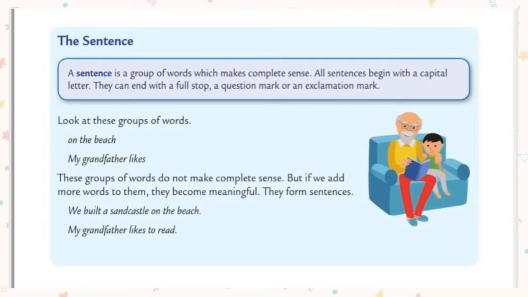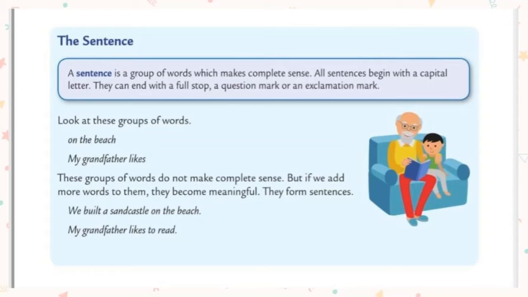Look at the sentences. On the beach. It is not a meaningful sentence. There is no meaning in the given sentence. Let's move to the next one. My grandfather likes. We can say that it is a group of words, but it is not a meaningful sentence because there is no meaning in the given sentence.